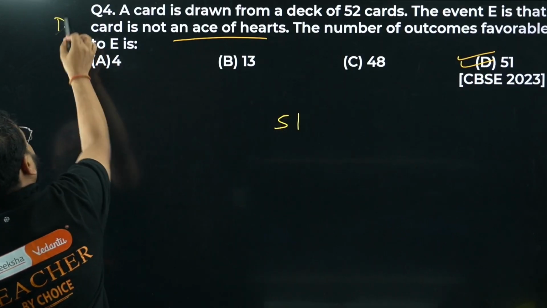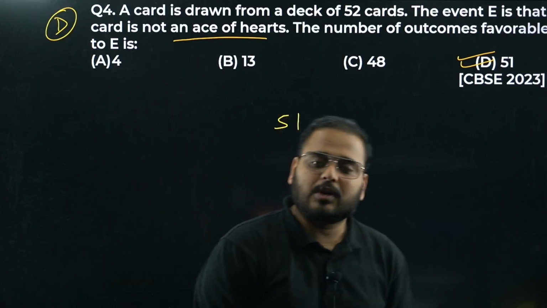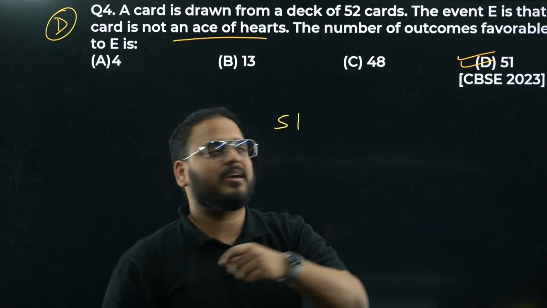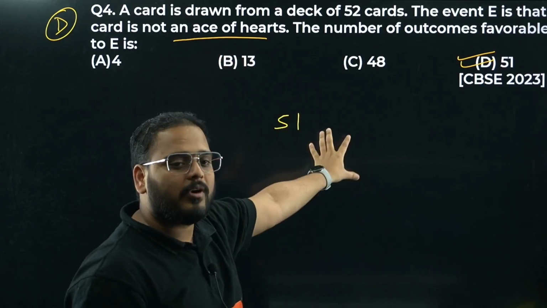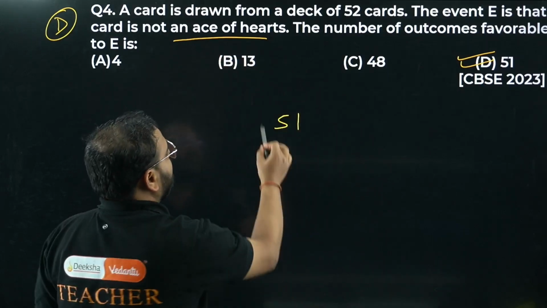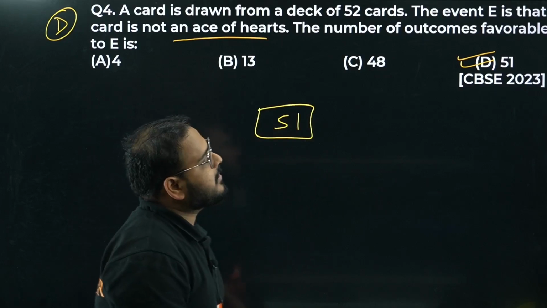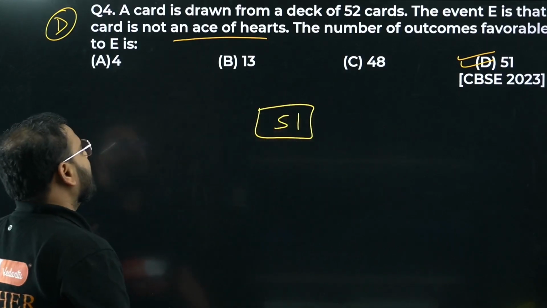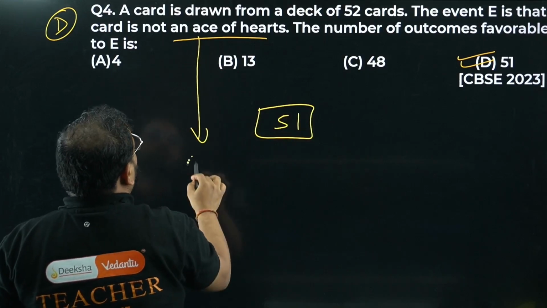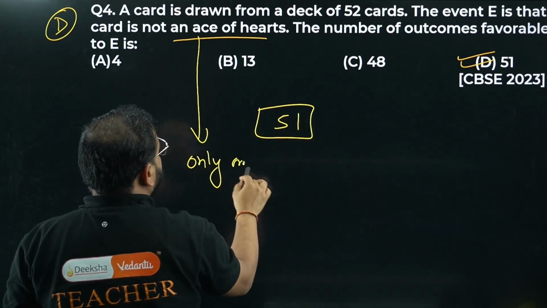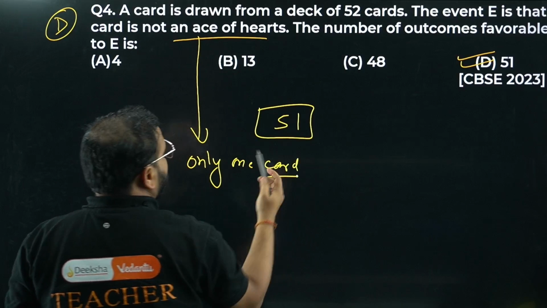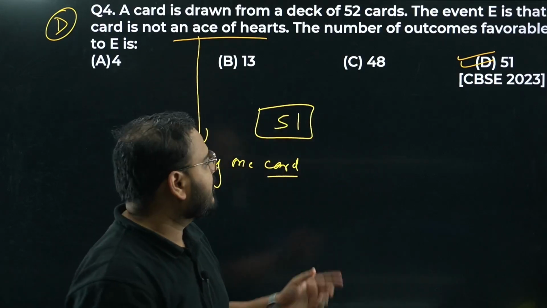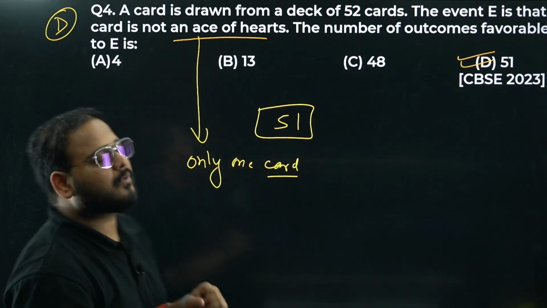Option number D. The total number of cards is 52. You're removing 1 card out of it. Which card? Ace of hearts. So the ace of hearts you've taken out from the deck. The remaining number of cards is 51 only. Ace of hearts is only 1 card, because ace is a single card from the hearts category. You remove that: 52 minus 1 is 51. Question number 4 is done.